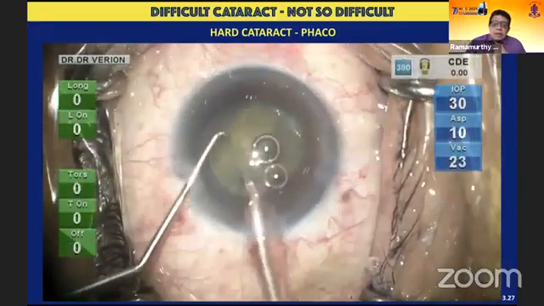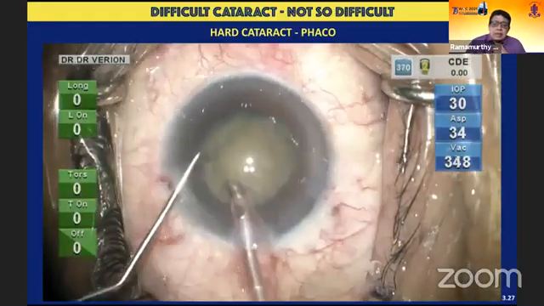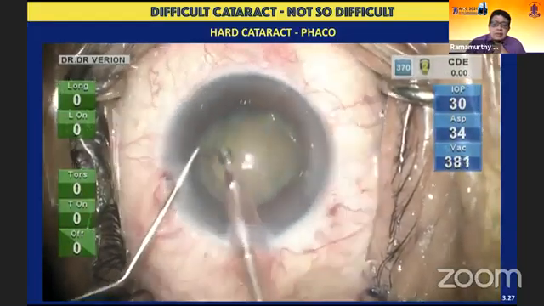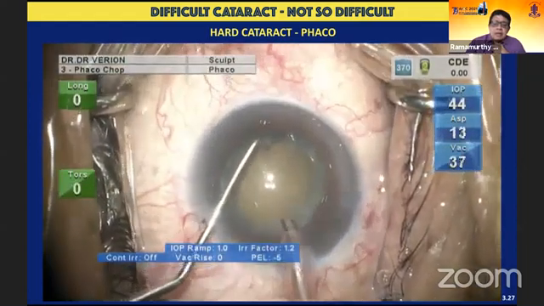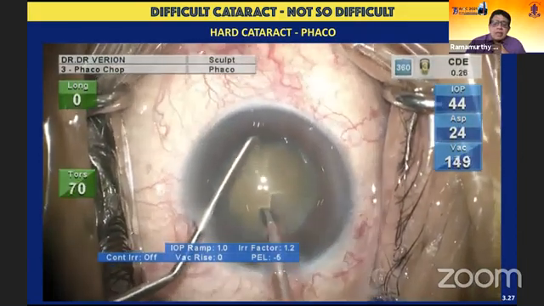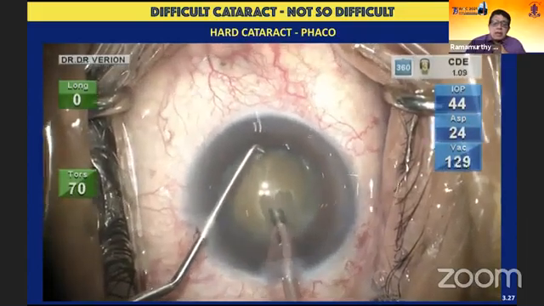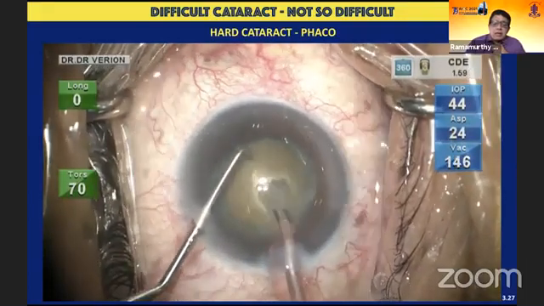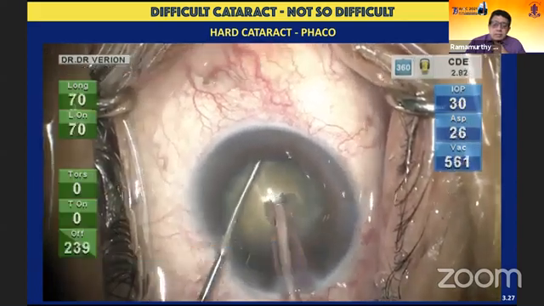Now, coming to the settings, I use a vacuum of about 600. As you can see, the intraocular pressure is just at 30. Initially, just the cortex and the epinucleus are removed. And then subsequently, I always create a small trench in the subincisional area. I strongly believe that irrespective of the grade of cataract you're dealing with, this gives excellent access to the meat of the nucleus.